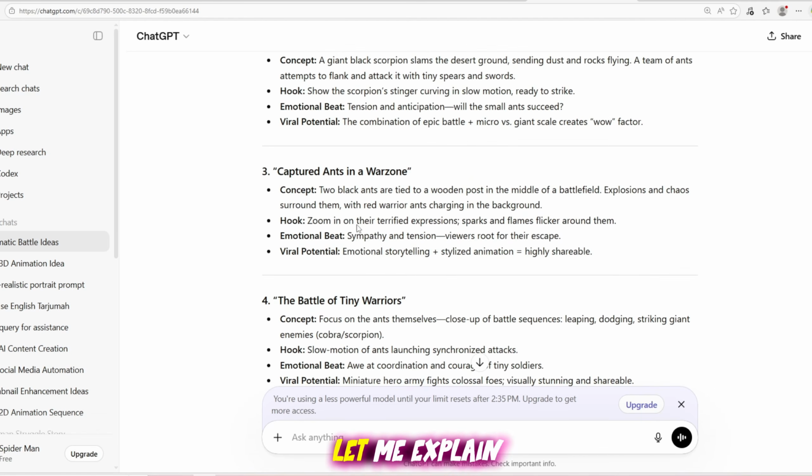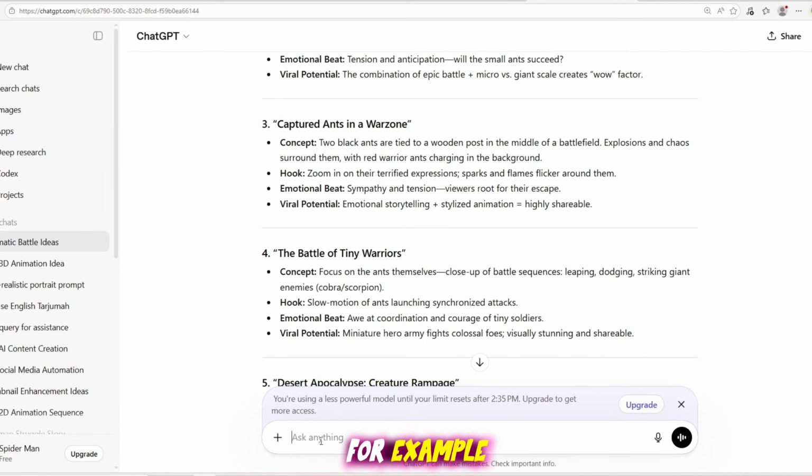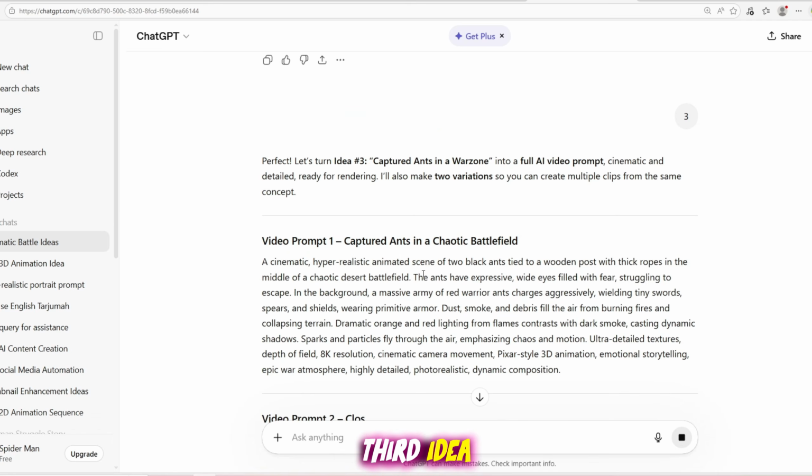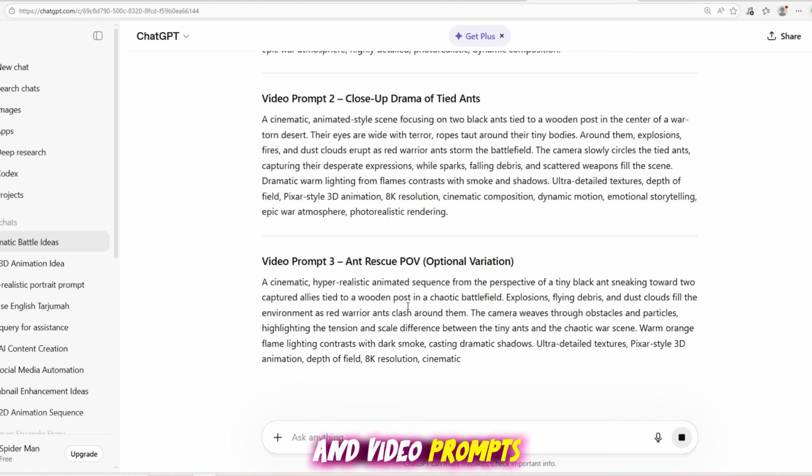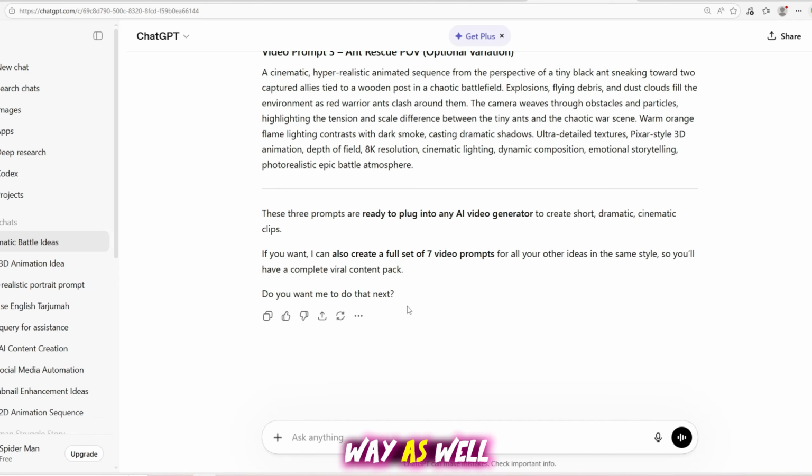Second method, let me explain. For example, if I write 3, it will automatically pick the third idea. If you like that idea, it will generate image prompts and video prompts for you. There is another way as well.